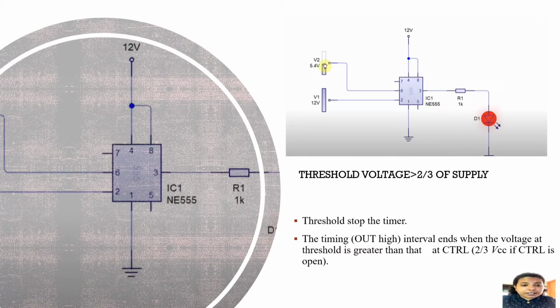If we run the circuit, we will see that the LED is off when the threshold is greater than 2/3 of the supplied voltage. For more information, threshold stops the timer. The timing interval ends when the voltage at threshold is greater than 2/3 VCC if control is open. Thank you. I am finished here.